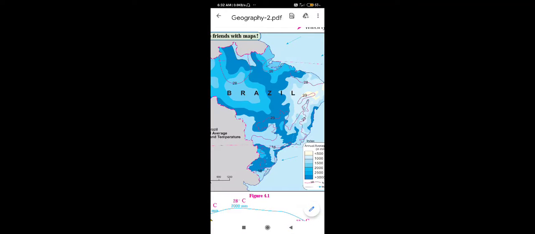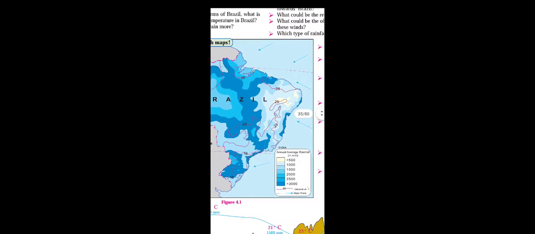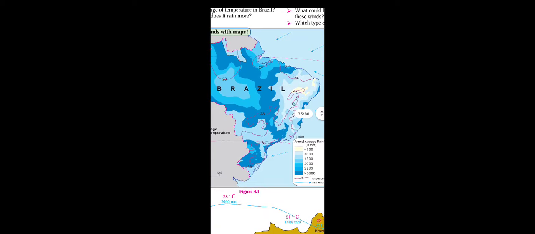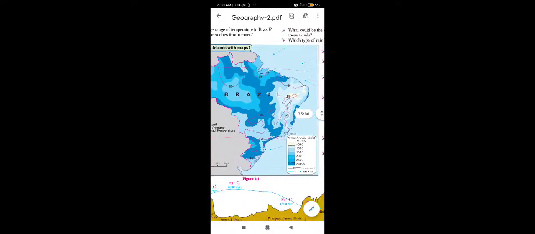Seasonal variations are found in this pattern. Near the equator at the Brazilian coast, the temperature does not vary much. Here near the equator of the Brazilian coast we cannot find changes in the temperature. In the coastal regions near the equator in Brazil, differences in the temperature are negligible, meaning we very rarely find changes in the temperature in the coastal areas near the equator.